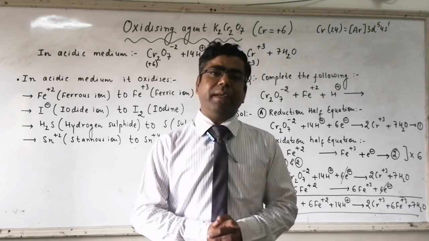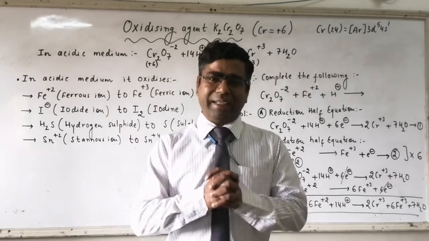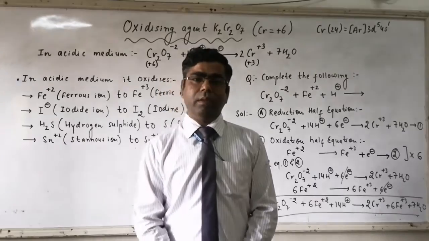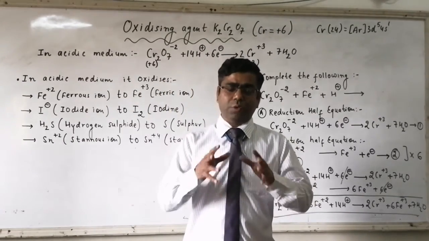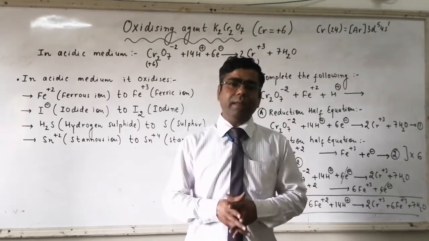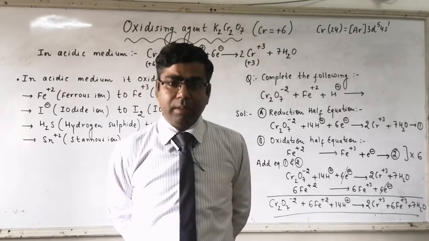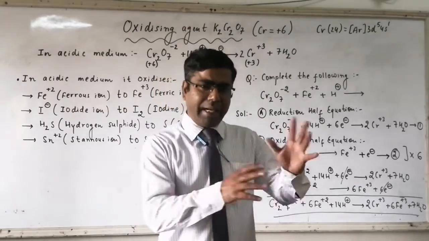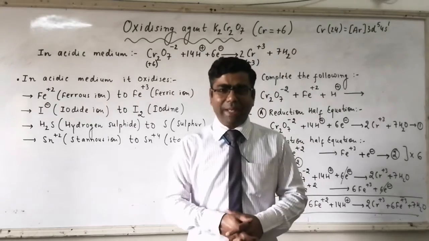So manganese is having a strong electron attracting tendency. Because it is having a strong electron attracting tendency, that's why it will work as a strong oxidizing agent. Now, side by side, we are also having K2Cr2O7, which is called potassium dichromate.